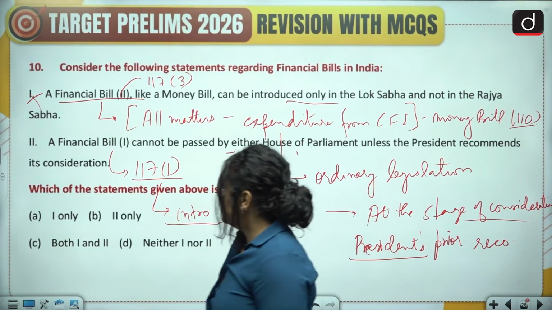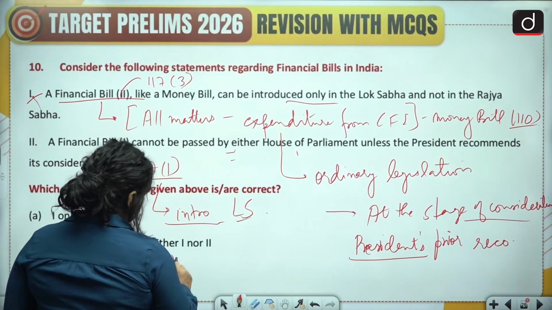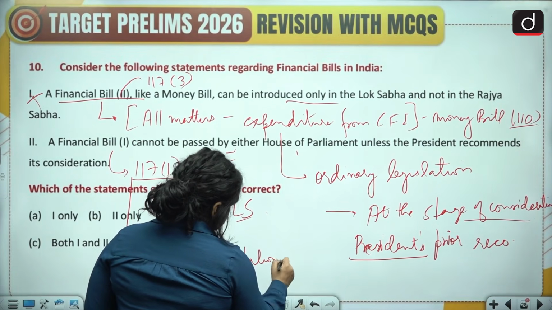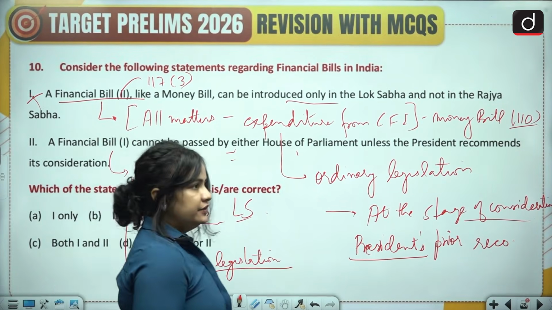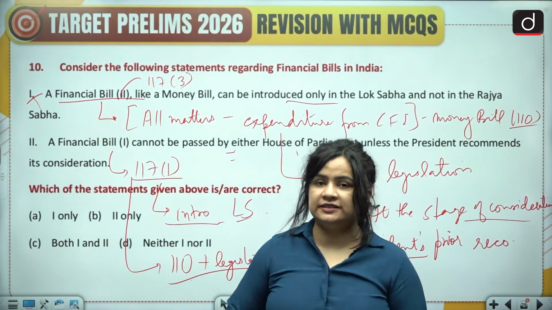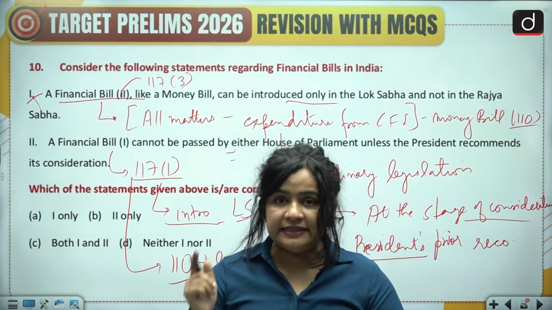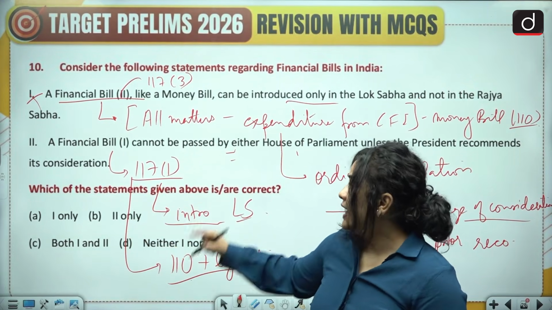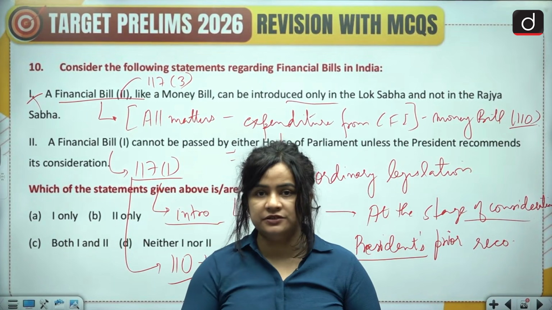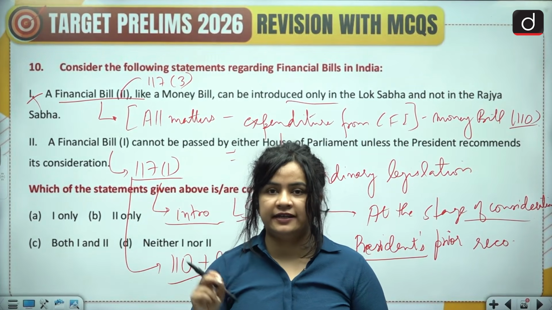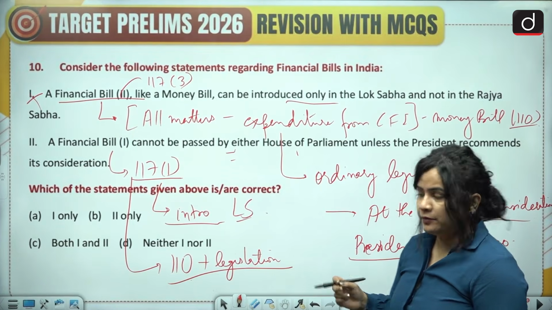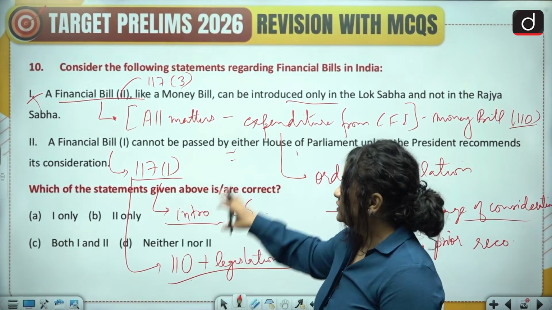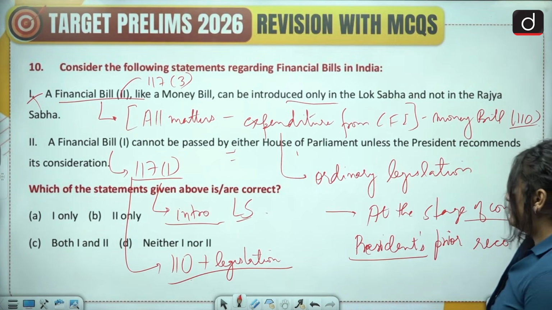And what does it contain? It contains all matters that are contained under Article 110 as well as certain other legislative matters. So here this is similar to money bill in the sense that President's prior recommendation is needed before this bill's introduction in the Lok Sabha. The bill can only be introduced in the Lok Sabha, and of course at the stage of consideration it is not required that it take the President's recommendation, and otherwise it is considered and passed as an ordinary legislation. So this is the difference that you all ought to remember.